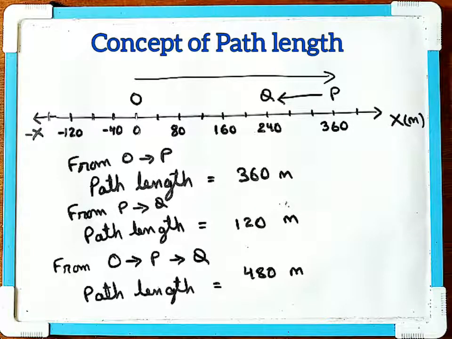It's just the distance between 2 points in which that object is moving. So if it's moving from one position to another position, you just need to take the distance in which the object moves.